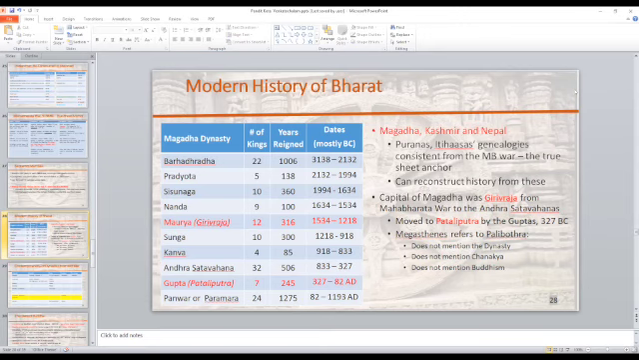Yes, that makes sense. He does not talk about Buddhism at all. Ashoka was influenced by Buddhism, and Ashoka was the grandson of Chandragupta Maurya.